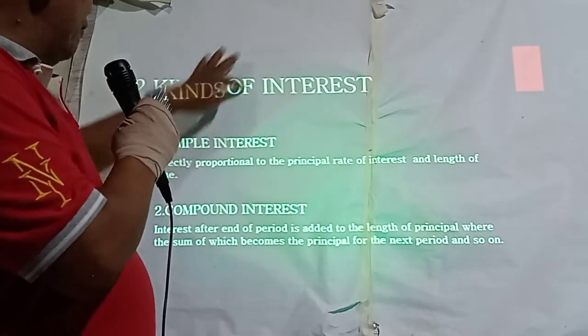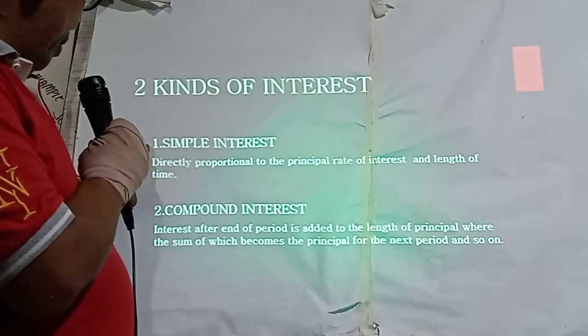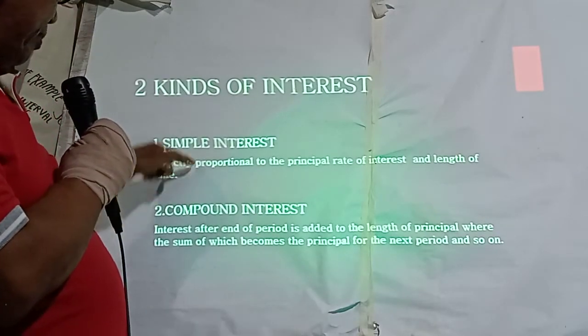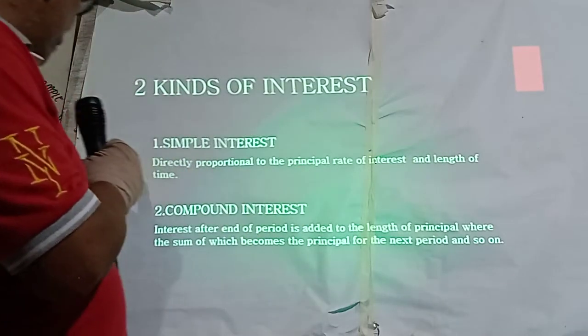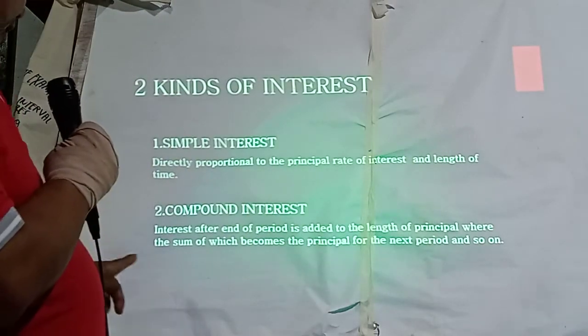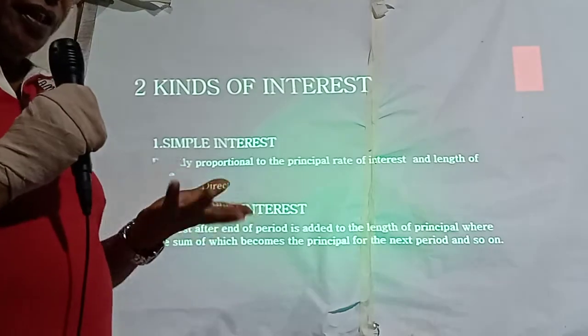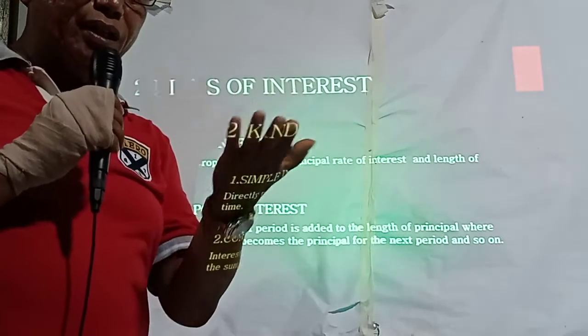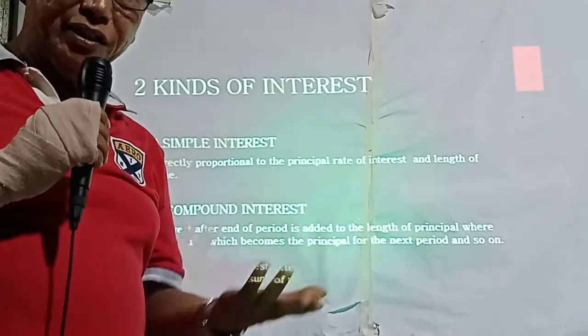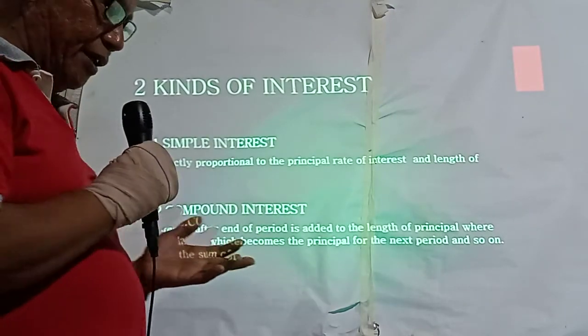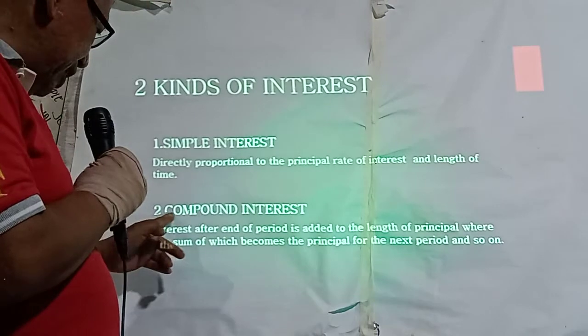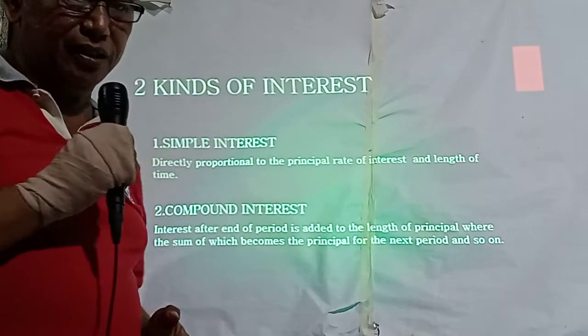We have two kinds of interest. Simple interest, directly proportional to the principal, rate of interest and length of time. Meaning, this interest is what you have agreed. The second is compound interest.